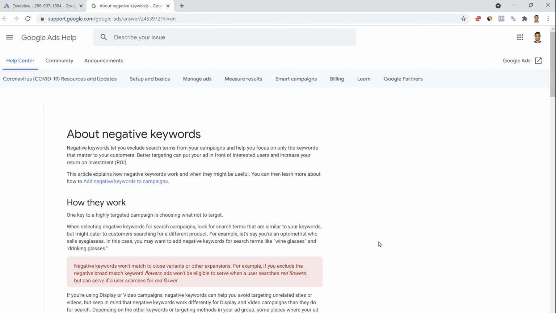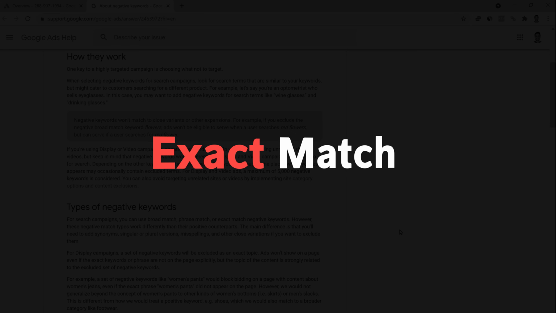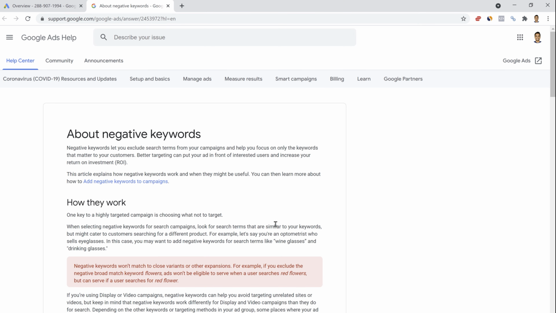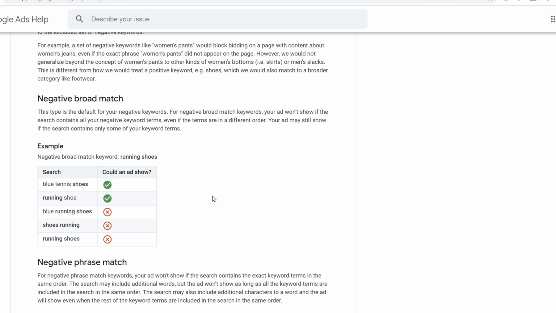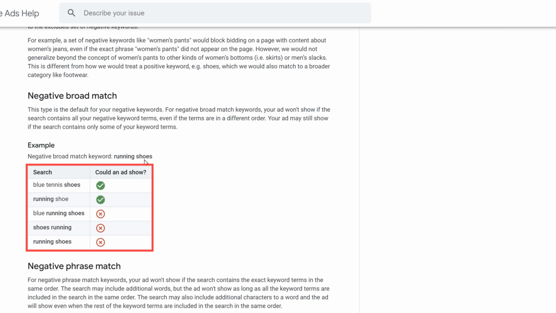Now, while you are adding negative keywords, you also have to consider whether to add them as a broad match, phrase match, or an exact match. Google has a very comprehensive article on how negative keywords work. Here they have taken the query as running shoes. If you add the negative keyword as running shoes, then the ad will be shown for blue tennis shoes, but it won't be shown for blue running shoes, shoes running, and running shoes.